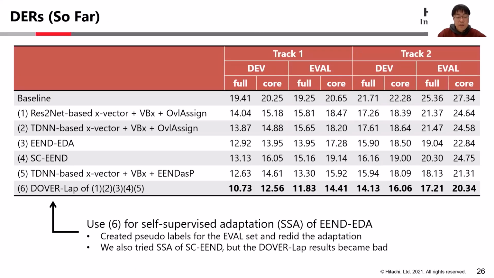These are the DERs of the subsystems and DOVER-Lap so far in track 1 and track 2 on both full and core conditions. We can observe that each subsystem is significantly better than the baseline system, and the DOVER-Lap system performed best in every condition. Additionally, we use this System 6 to create pseudo labels for the DIHARD 3 evaluation set and re-adapted the EEND-EDA model. This self-supervised adaptation further improved the performance of the final results. Note that self-supervised adaptation of SC-EEND also improved the performance of SC-EEND. But the final DOVER-Lap results were degraded, so we didn't use it.